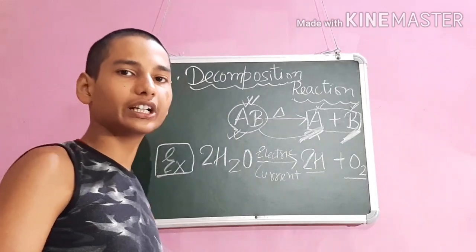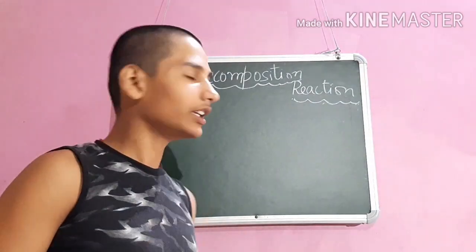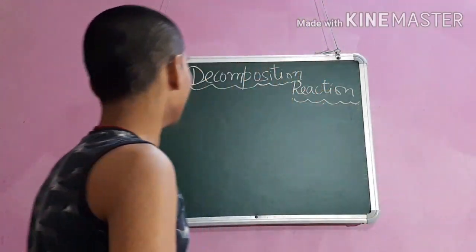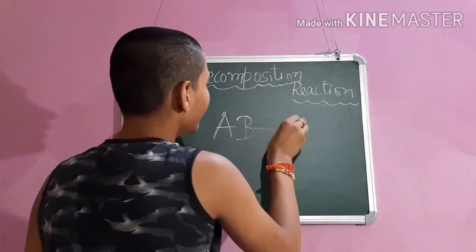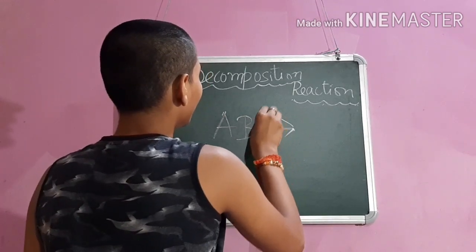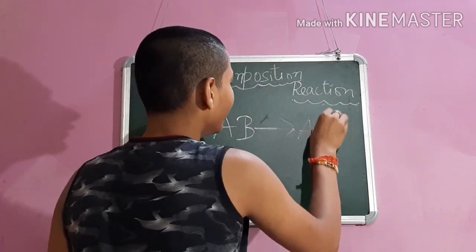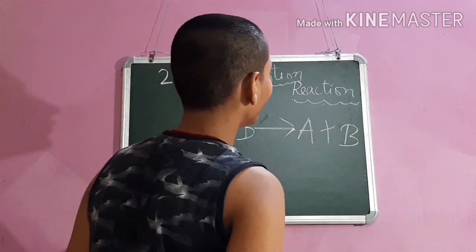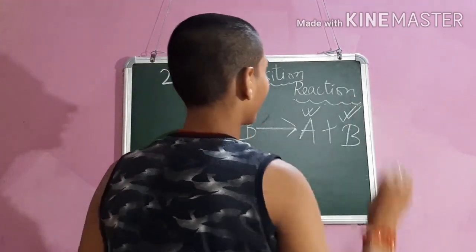Now we move on to the second property of decomposition reaction. The second property of decomposition reaction says that a compound can break up to form both elements and compounds. It means that when a compound is broken using heat or any type of energy, it breaks into two simpler forms, one element and another compound.